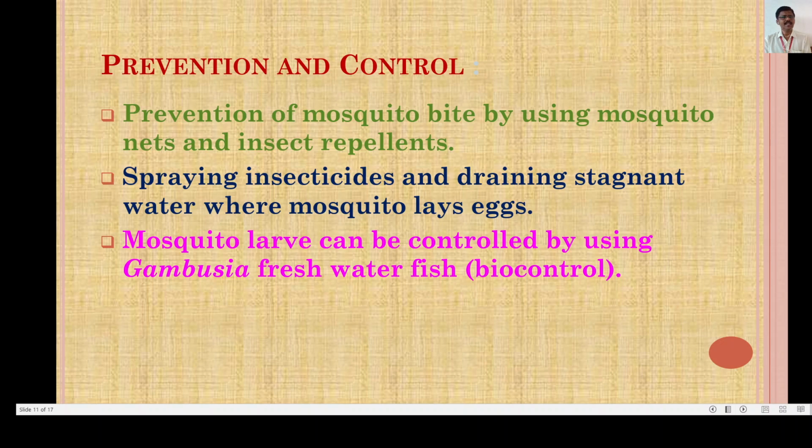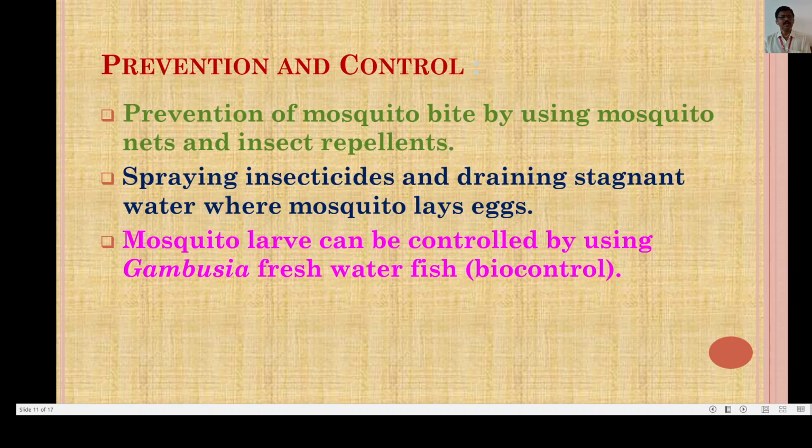And so also insect repellents, just like Good Night, Mortein, and other creams for repelling mosquitoes. These insect repellents are also used in the prevention of mosquito bites. The second control measure is the spraying of insecticides and draining the stagnant water where the mosquitoes lay eggs. There are various diseases besides malaria, and the main breeding ground for mosquitoes of all types is stagnant water.